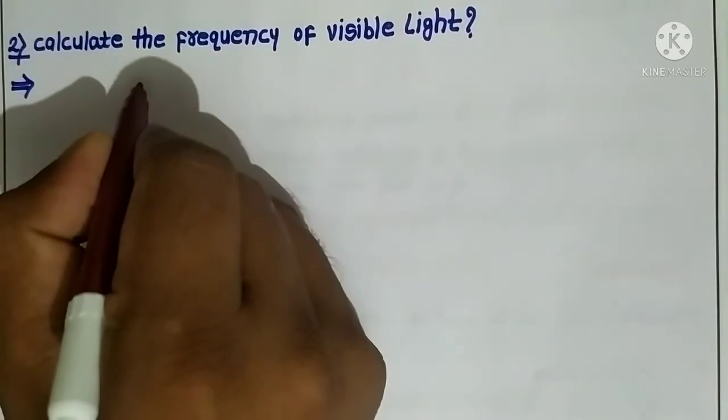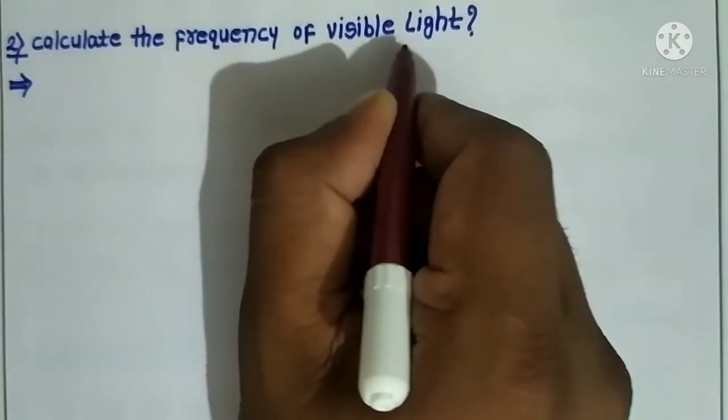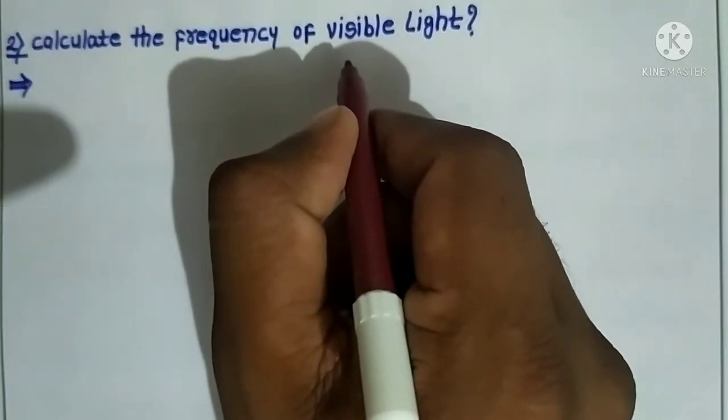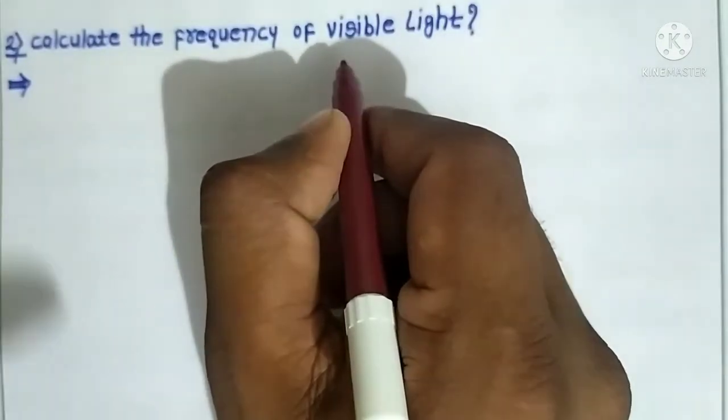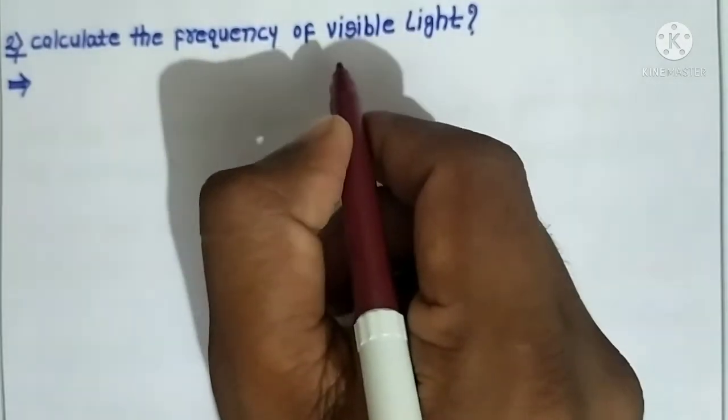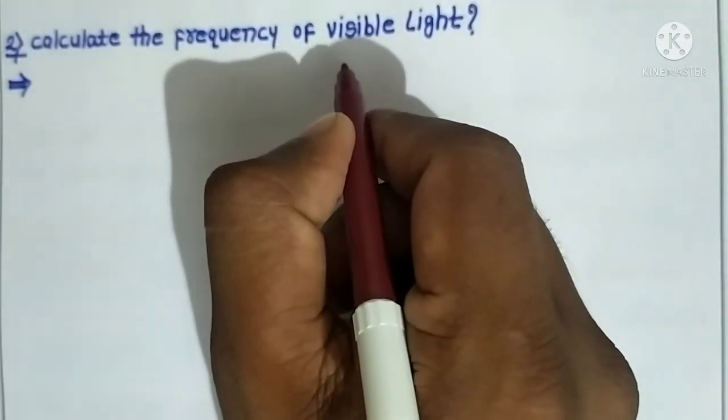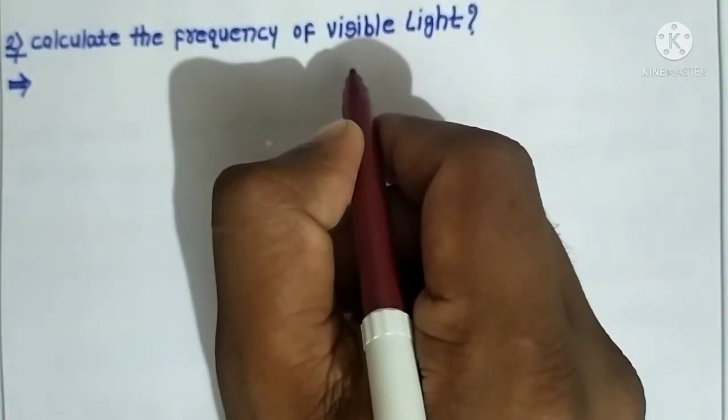Now the next problem is to calculate the frequency of visible light. We know that visible light has a wavelength range from 3800 to 7600 angstrom.